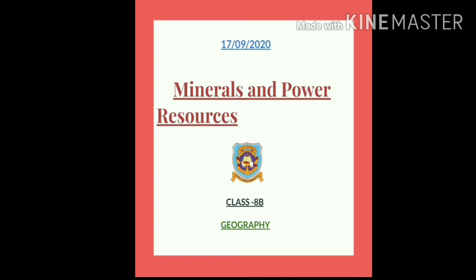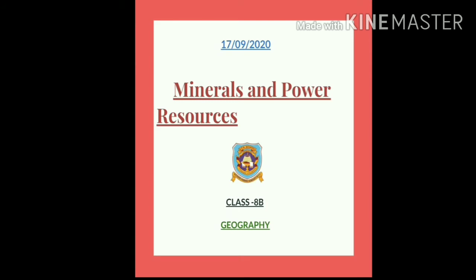So students, before starting with today's class, we will first do a revision of what we did in our previous class. After that, we will proceed with today's class. In the last class, we discussed three topics. First, extraction of minerals. Second, the various uses of minerals. And third, conservation of minerals. Let us first recapitulate extraction of minerals.